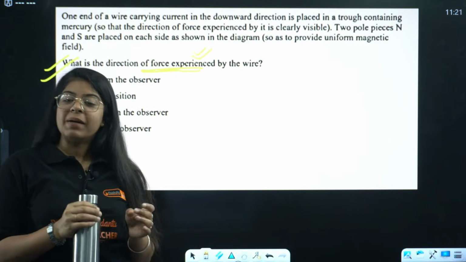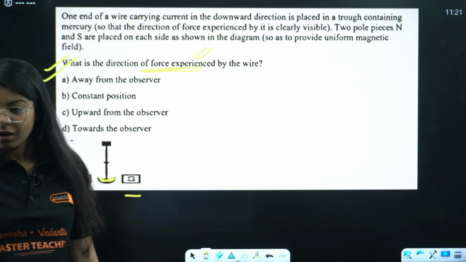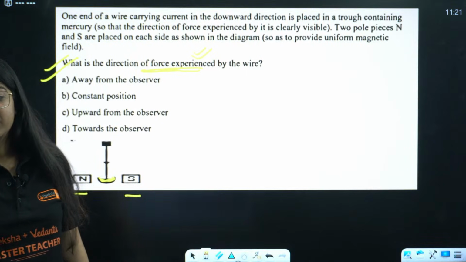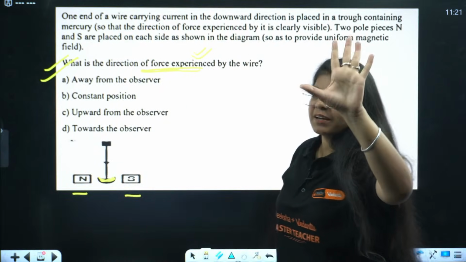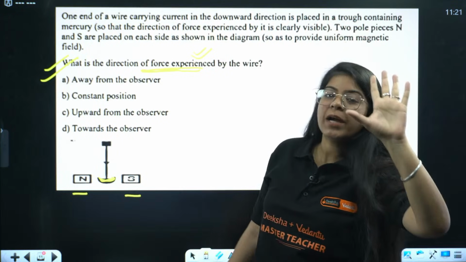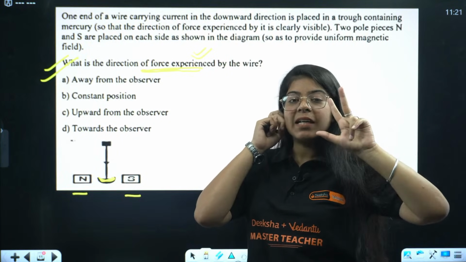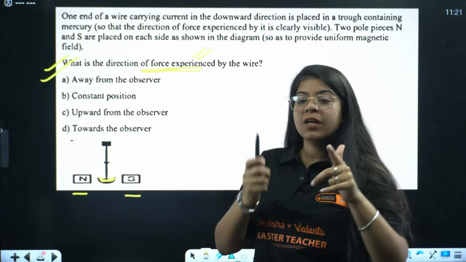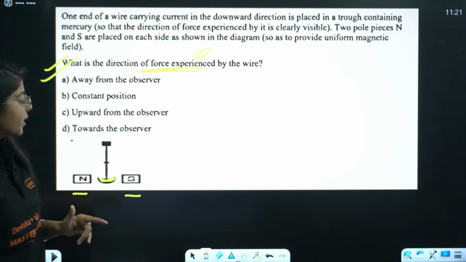We use Fleming's left hand rule. Very good, Sharma ji. Very good, Ramesh. Correct. So this is my left hand. Fleming's left hand rule says that if you point your index finger in the direction of magnetic field, middle finger in the direction of current, and thumb will give the direction of force, and they are mutually perpendicular to each other, right?